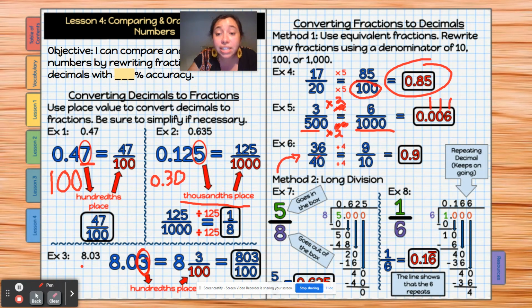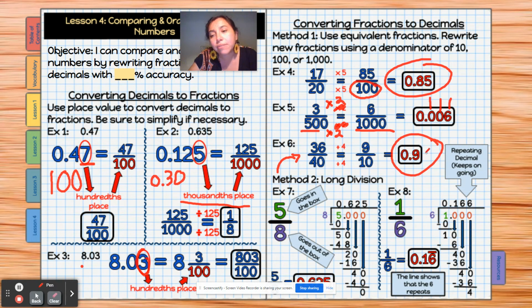Okay, so we have 36 and we have 40. Okay, so I could go to hundredths if I really wanted to. But I know that if I wanted to keep it simple, because it's still in the tenths, right, I can do it to the tenths place. So I'm going to decide to divide by 4, right? I can see here easily that if I divide 40 divided by 4, I can get 10. So whatever I do on the bottom, I'm going to do on the top. Okay, 36 divided by 4 is 9, so that's 9 tenths. It would equal 0.9.